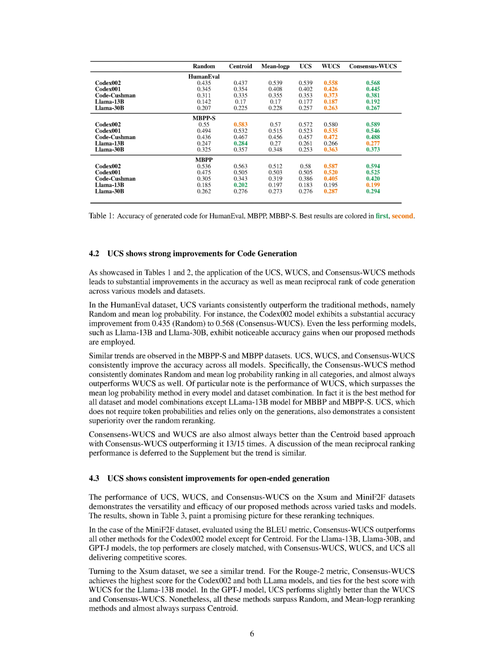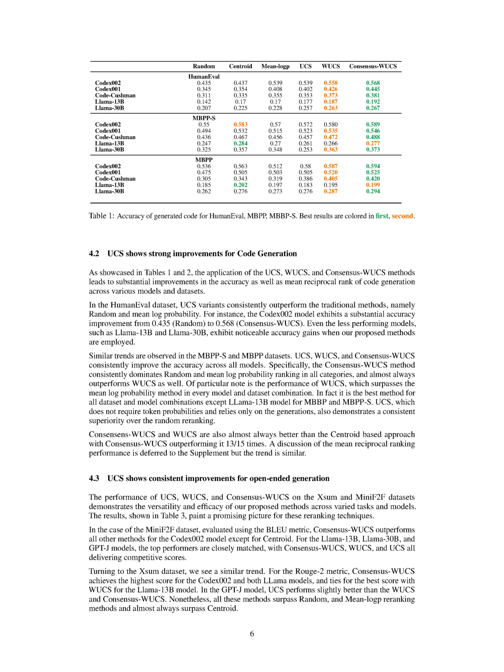Section 4.3: UCS shows consistent improvements for open-ended generation. In Section 4.3, we discuss how the UCS, WUCS, and consensus WUCS methods consistently improve open-ended generation. We tested these methods on the XSUM and mini F2F datasets, and the results were promising, showing that our proposed methods are versatile and effective across different tasks and models.